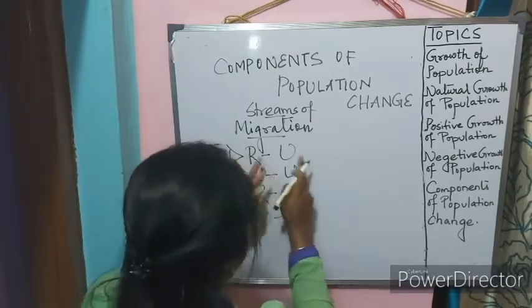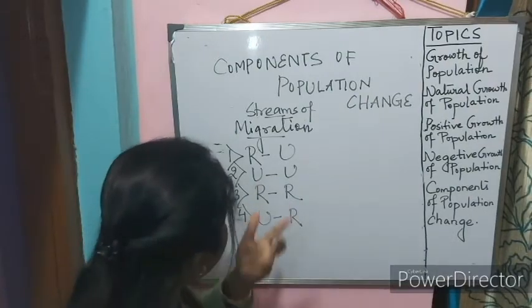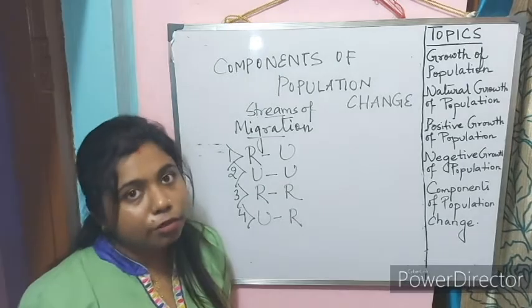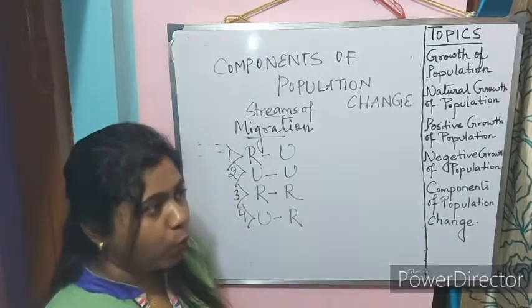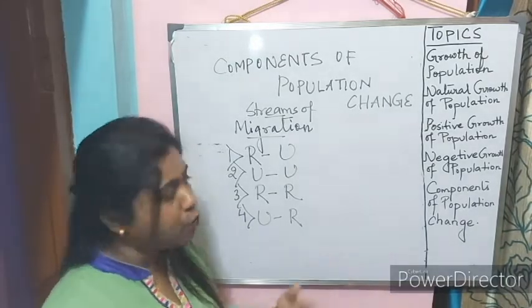So rural to urban is from a village to a city, which is very common. Urban to urban means from one city to another city, maybe for a job opportunity or maybe for marriage or maybe for better education. Suppose from Pune, somebody is migrating to Kolkata, so it is urban to urban.